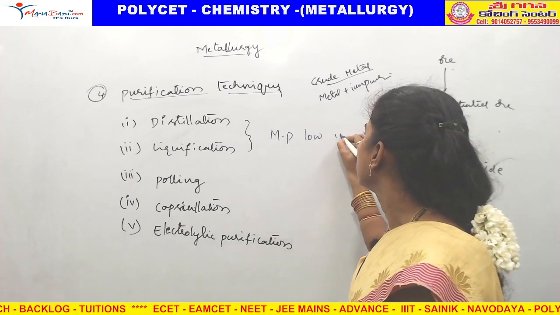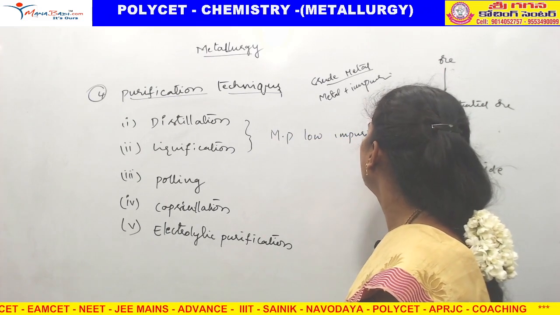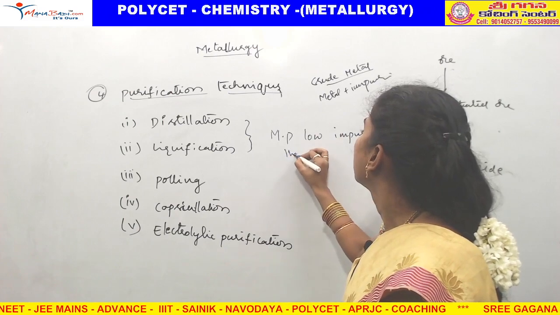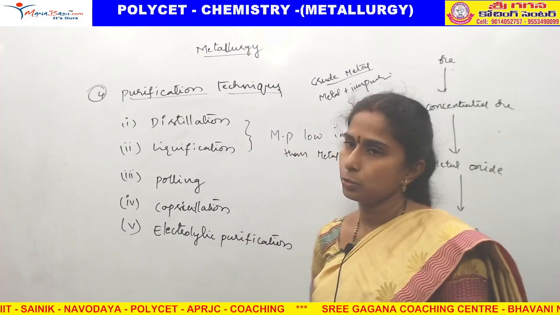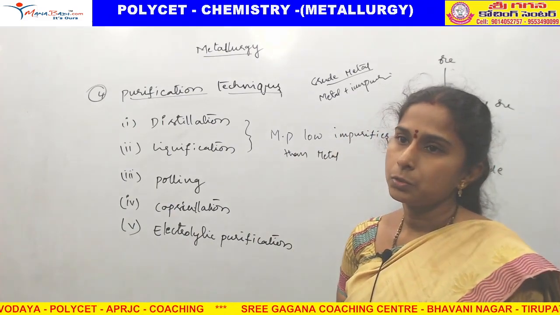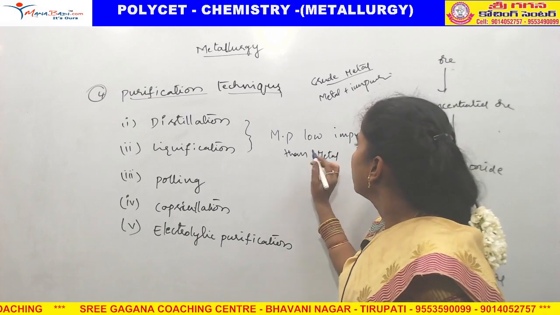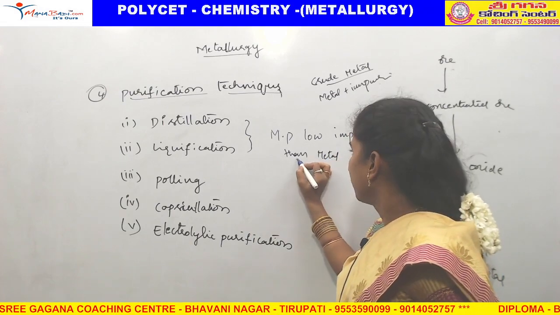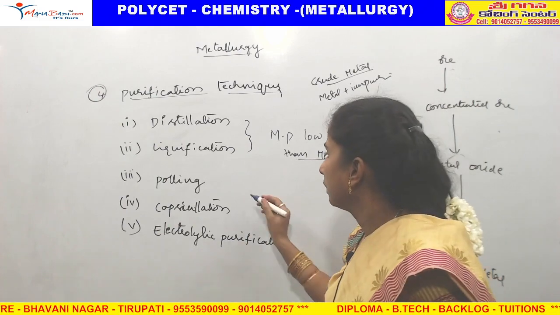If the impurities have a melting point lower than the metal, then we can use these two processes. Like that, the impurities will liquefy, and we will get the pure metal, right?